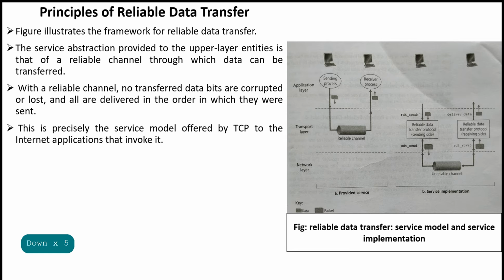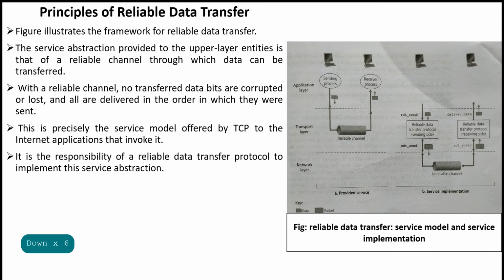This is precisely the service model offered by the Transmission Control Protocol, that is TCP, to the Internet applications that invoke it. It is the responsibility of a reliable data transfer protocol to implement this service abstraction.